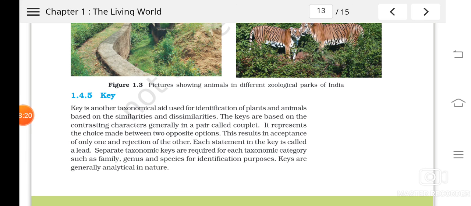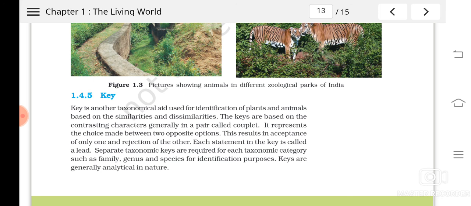Now next is what? Keys. Keys are actually a set of instructions, with which the identification of plants and animals can be done based on similarities and dissimilarities. There will be some statements that we have to choose after studying the characters of an organism. For example, two characters might be given if it is a plant.